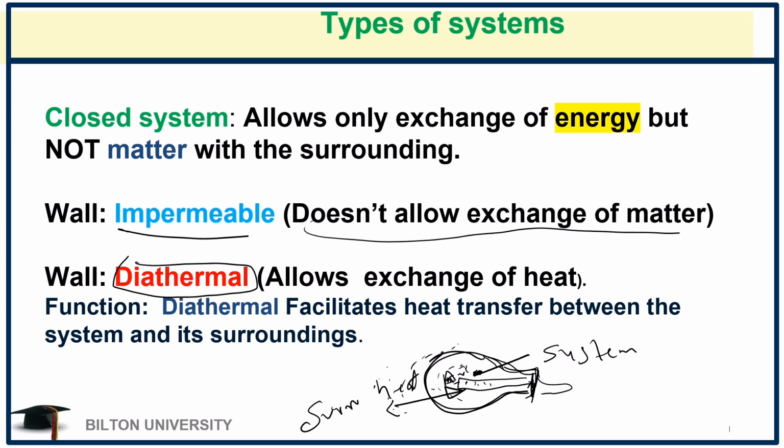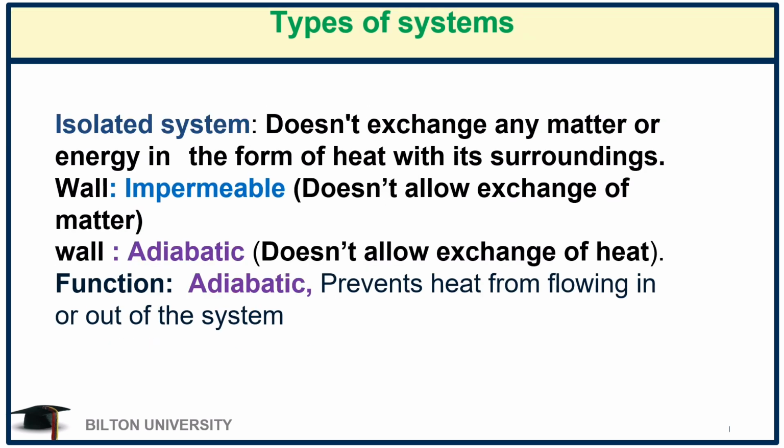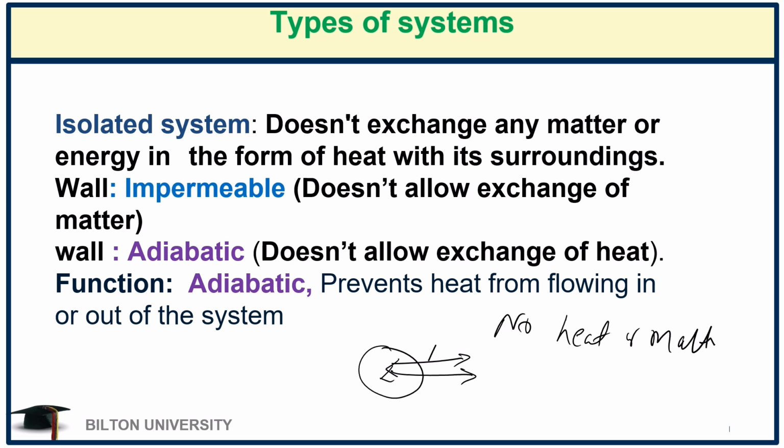So in that case, we can proceed to the next type of system, which is the isolated system. With the isolated system, it doesn't exchange any matter or energy with the surrounding. A good example of an isolated system is a thermoflask. This is a thermoflask, the one that we use to keep tea. It is closed, you have tightened it up, and you boil water or you have prepared your tea until it is full inside.